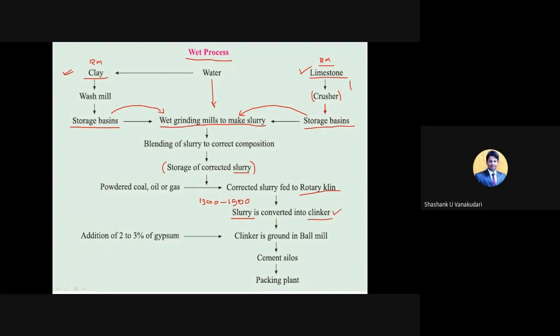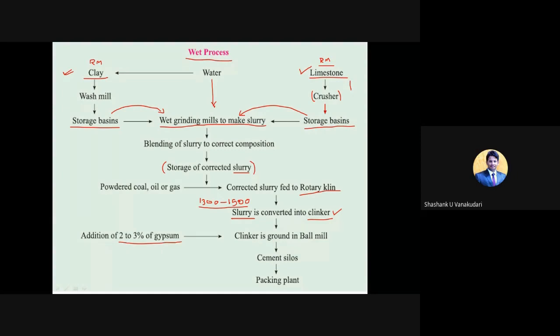Clinker is in powder form. By using this much heat, the water drains off from the slurry and it forms clinker. Then this clinker is sent to the ball mill, one more chamber where other materials are added and mixed. Here the clinker is placed in the ball mill, and to this clinker they add 2 to 3% of gypsum.